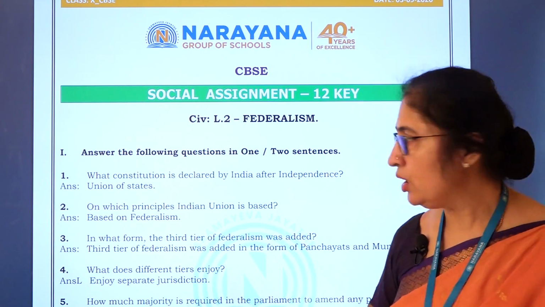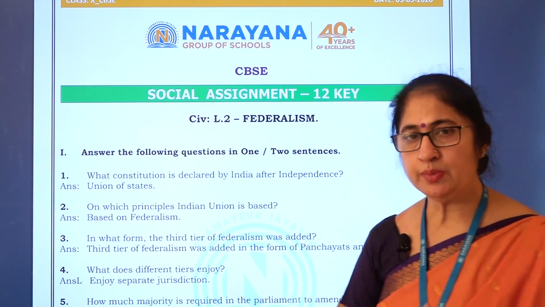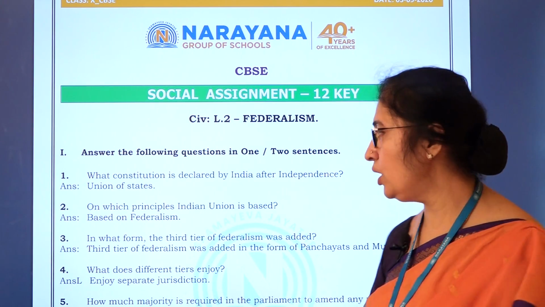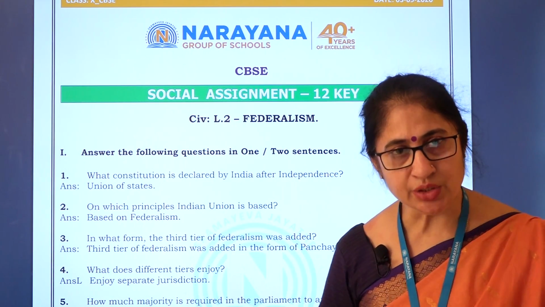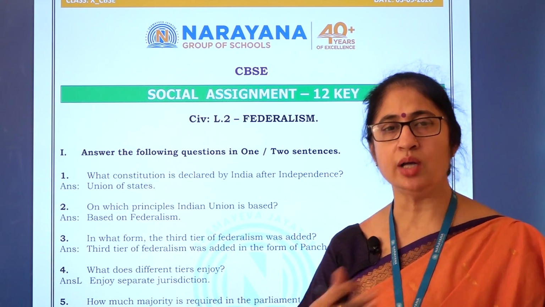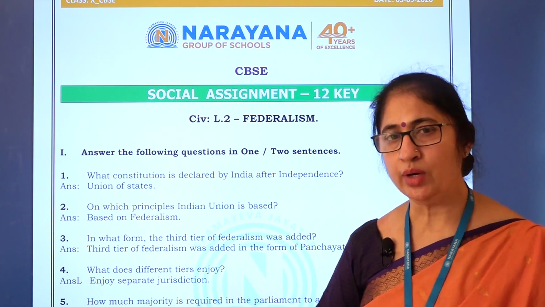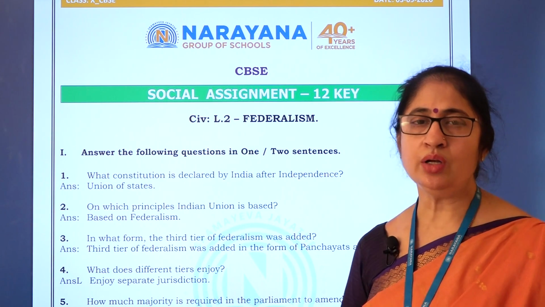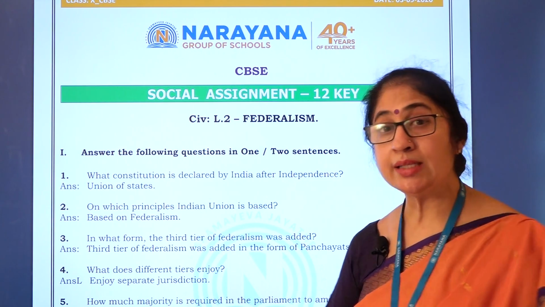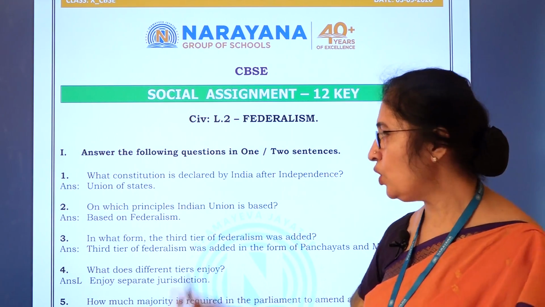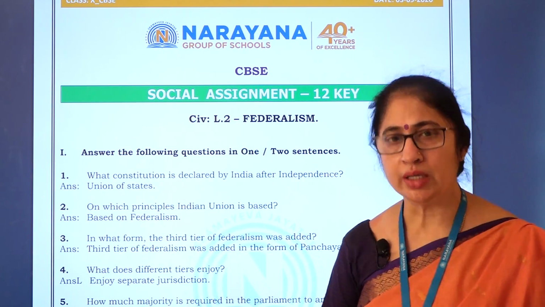Let's see the second question. On which principles is the Indian Union based? It is based on federalism. That is, India has federal features. What are the federal features? We have 2 or 3 levels of government. One level at the central and one at the state level, and we have local panchayats or village panchayats also. We have local self-government, as it is called. So, the Indian Union is based on federalism.